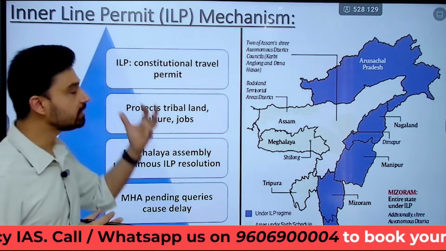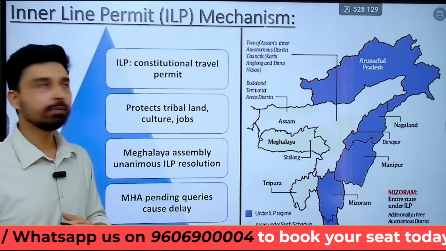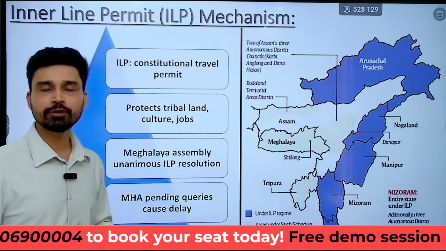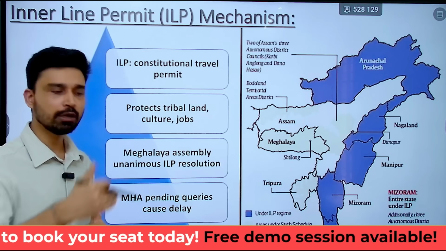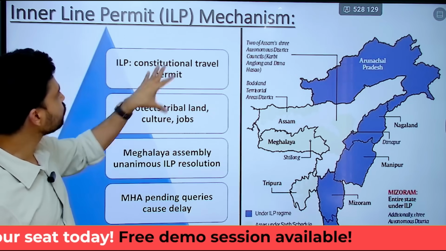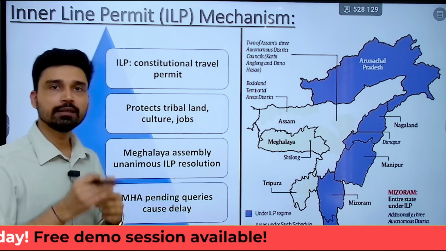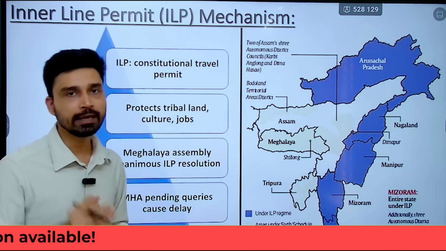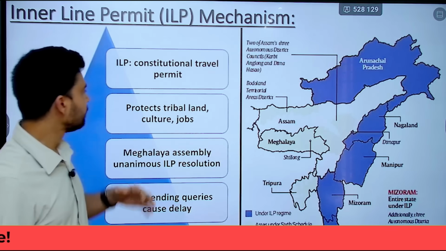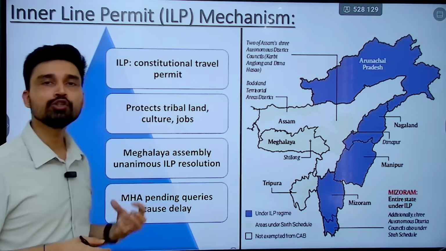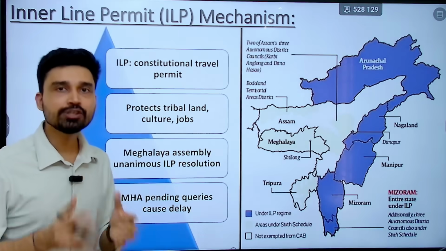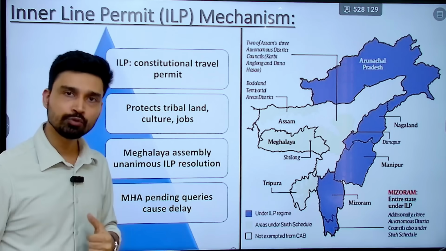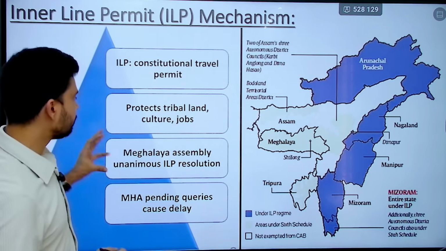Now, ILP basically is nothing but a constitutional travel permit that is granted by the state government to any outsiders. For example, even if a tourist from any part of India wants to visit the states, they need to take this ILP. For foreigners, the same permit is called PAP, that is Protected Area Permit. So this ensures that the tribal land, culture and jobs are protected, and the indigenous community does not face any kind of threat due to the influx of migrants and refugees, and that is why the ILP system becomes very, very important.